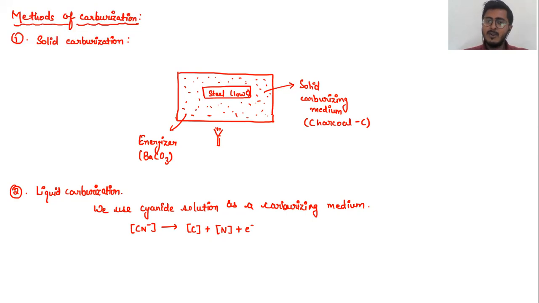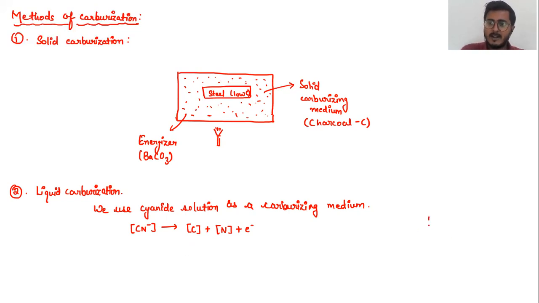Okay, now what you need to understand is that carbon and nitrogen both act as pinning points for dislocation movement, right? Your carbon along with your nitrogen both pin down the dislocation movement and therefore increase the surface hardness. Okay, so there is an additional factor of nitrogen which can also enhance the strength of the surface. Okay, so that is why we use a cyanide solution instead of any other solution. Okay, so they are absorbed over the surface.